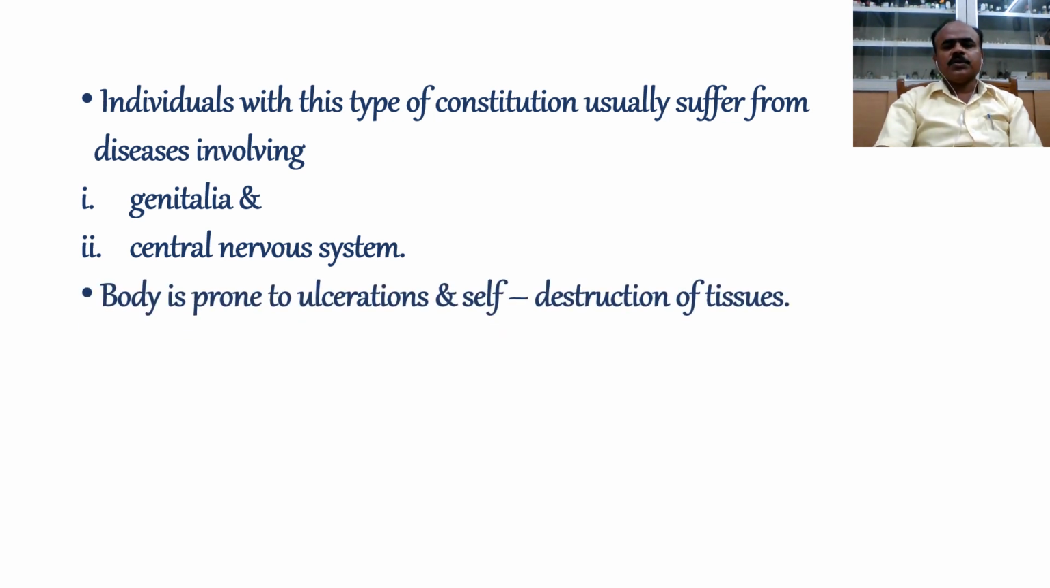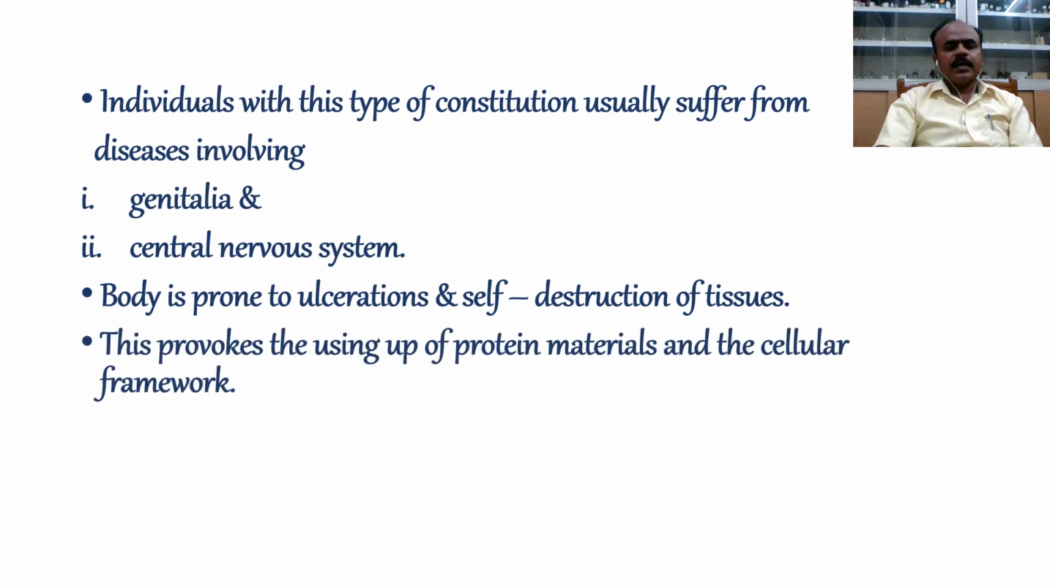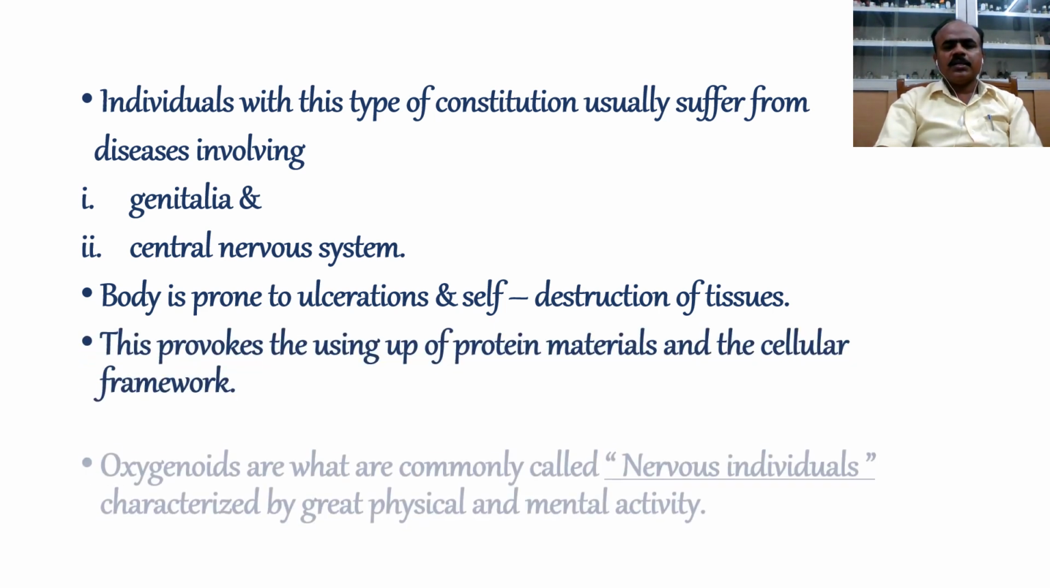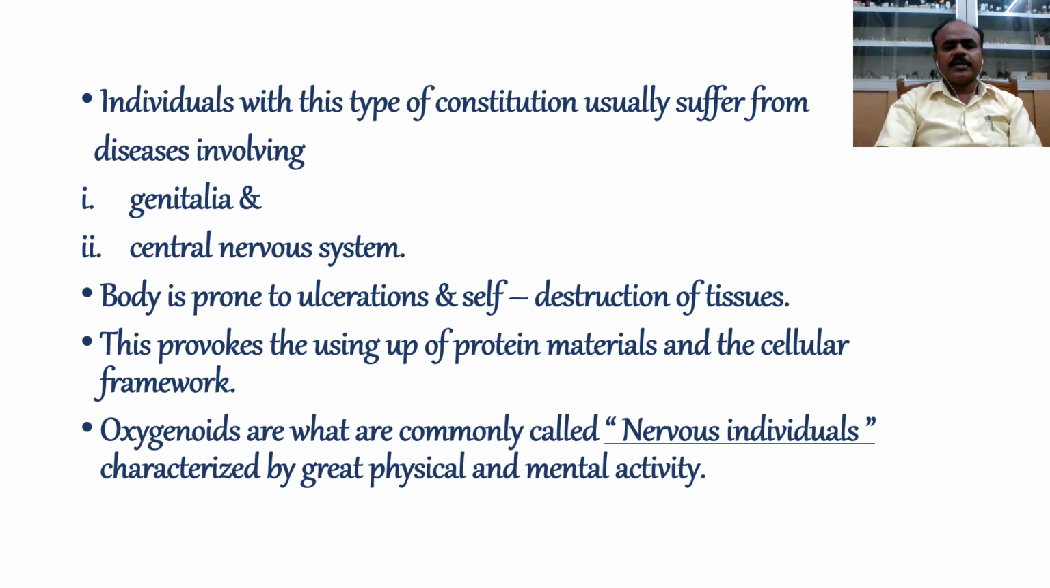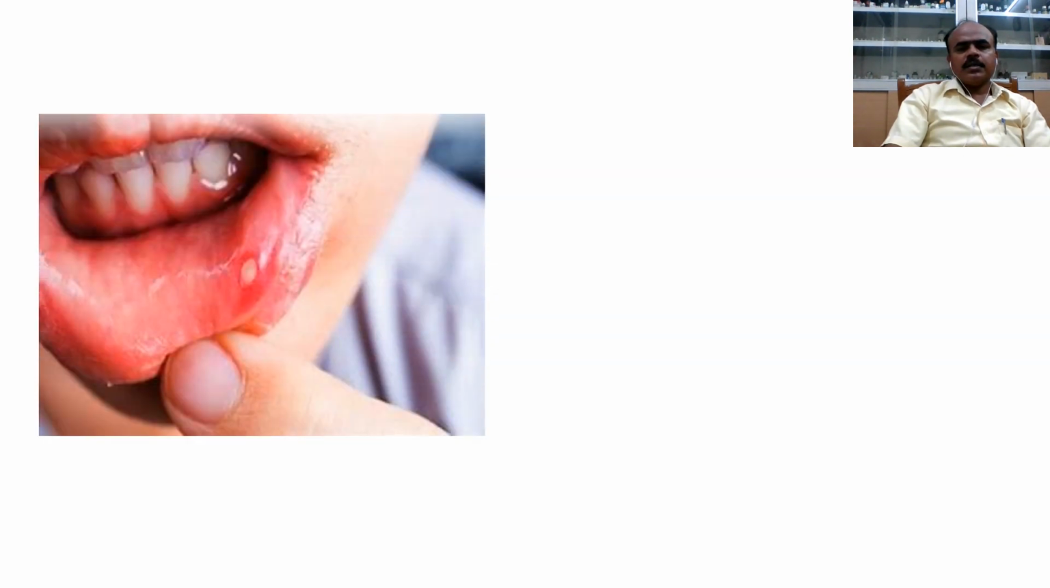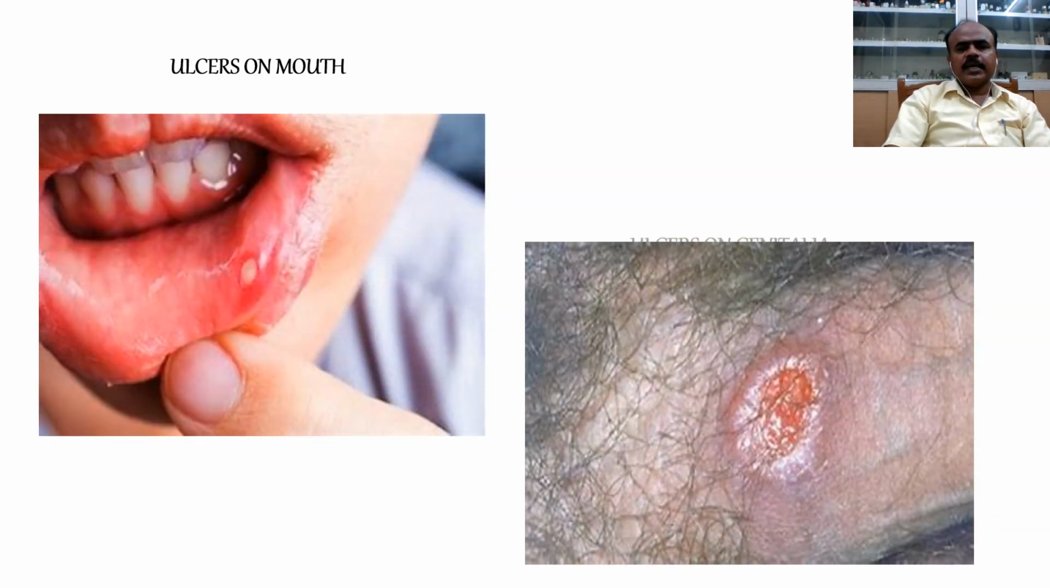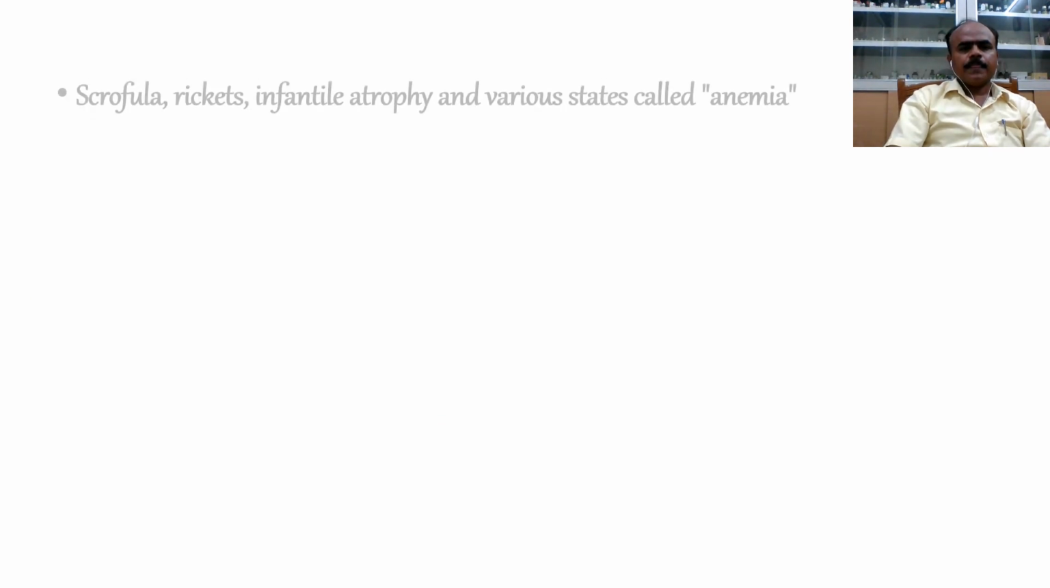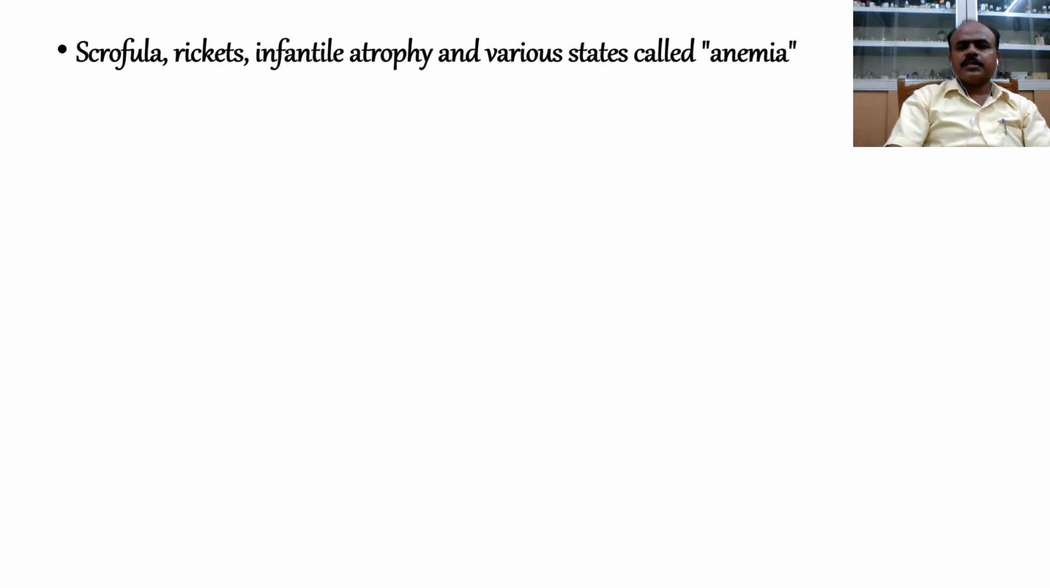This provokes the using up of protein materials and the cellular framework. Oxygenoids are what are commonly called nervous individuals, characterized by great physical and mental activity. As there is destruction in oxygenoid constitution, we are having ulcers on the mouth and ulcers on the genitalia. Scrofula, rickets, infantile atrophy, and various states called anemia result from this constitution.